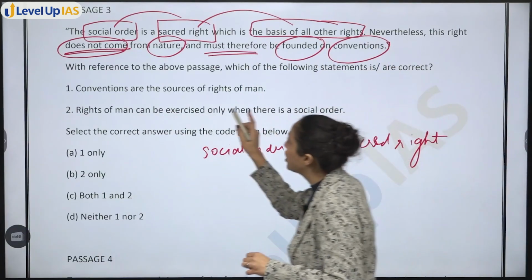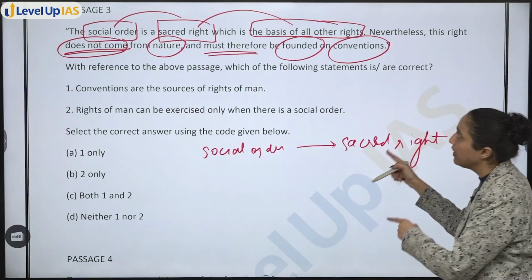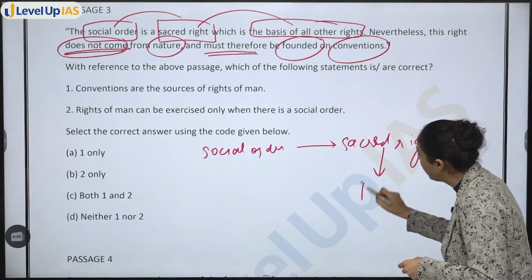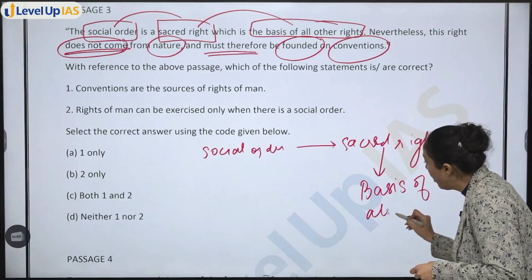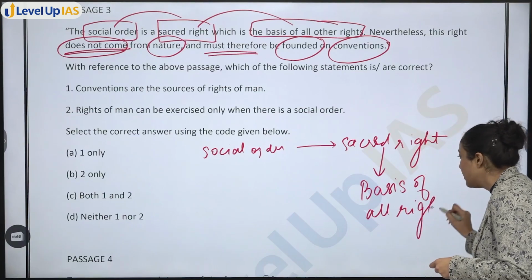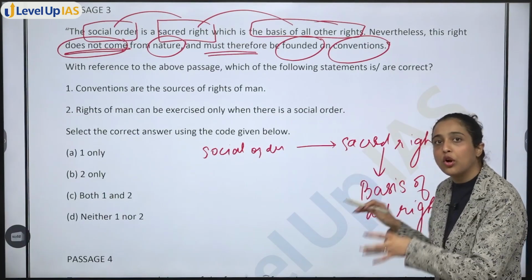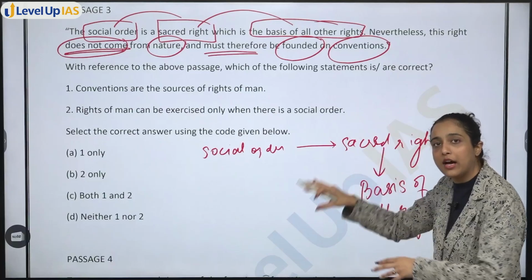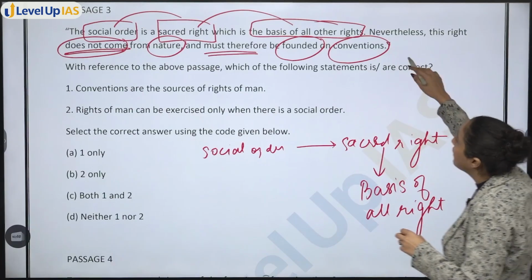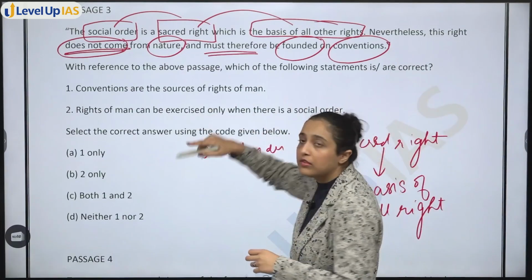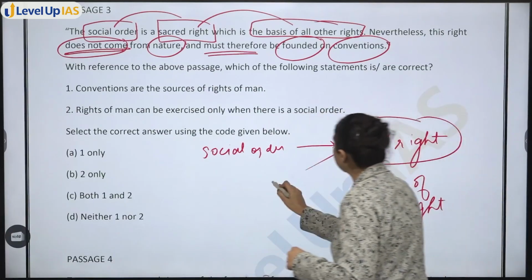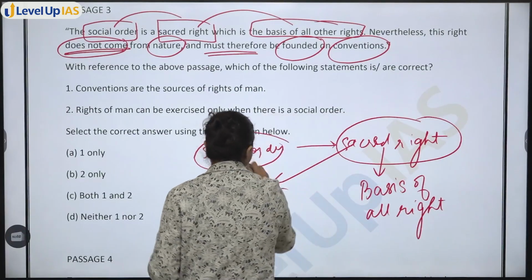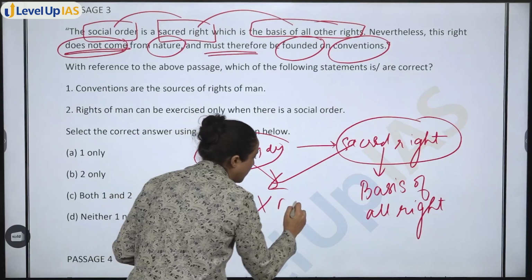That means social order जो है sacred right है. That is the basis of all rights. सारे rights यहाँ से आ रहे हैं. Social order sacred right है. सारे rights यहाँ से आ रहे हैं. Then nevertheless, this right does not come from nature. ये sacred right, social order, this does not come from nature.